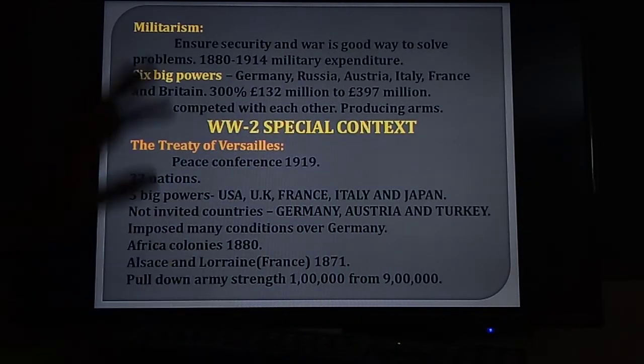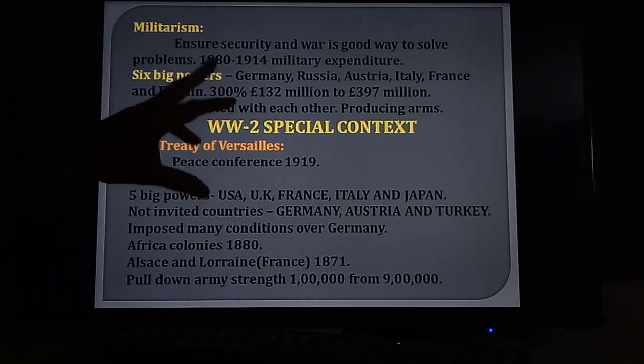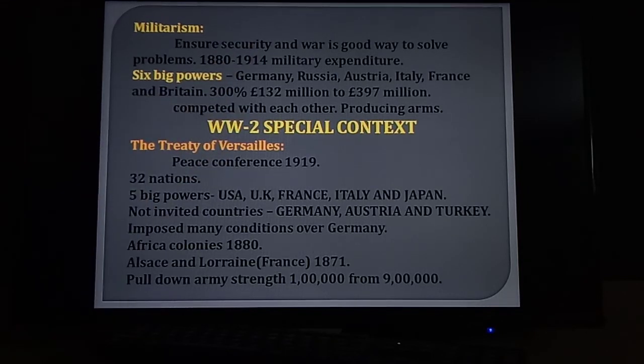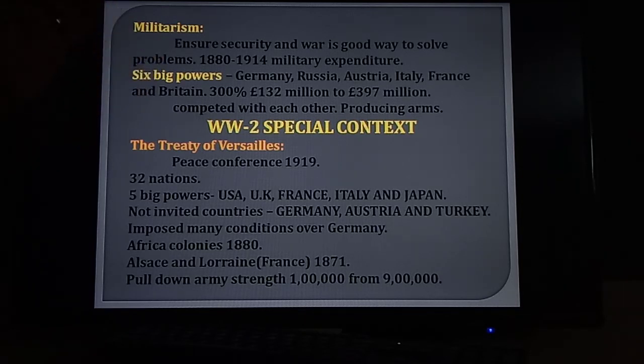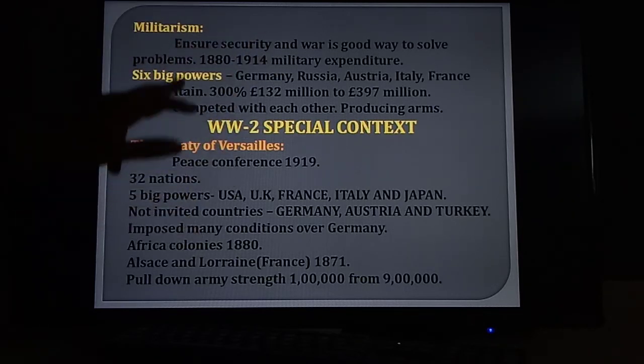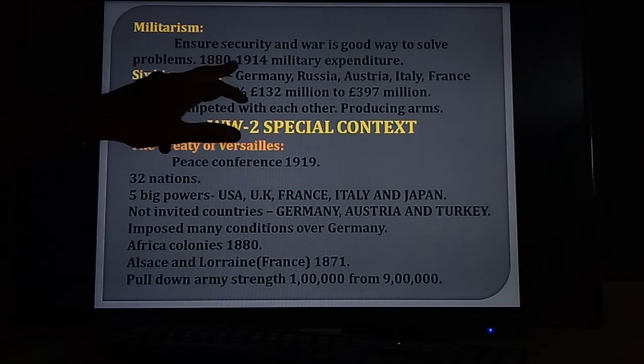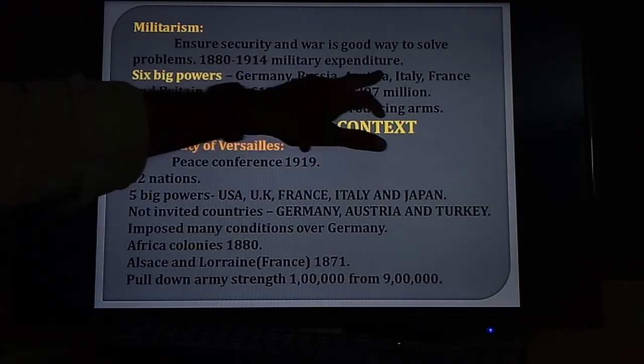Next one, militarism. This is also one of the long term causes. It ensures security, and war is a good way to solve problems. Many people in these European countries believed that to solve any problem, war was the main solution. So they believed. That's why, from 1880 to 1914, military expenditure.